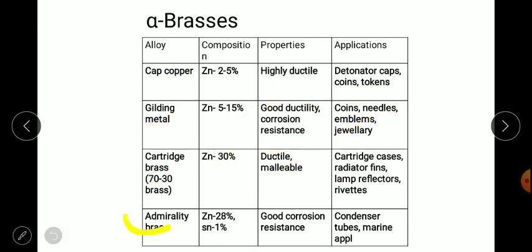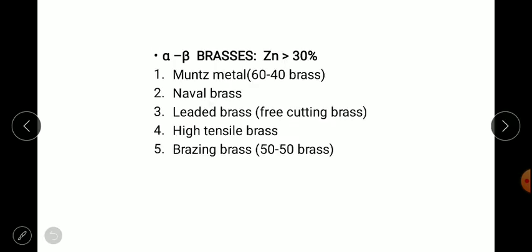Next one we have is admiralty brass, which contains 28% zinc and 1% tin. So there is an addition of an extra alloying element, that is tin, which again provides good corrosion resistance, and that's why it is used for condenser tubes or marine applications.